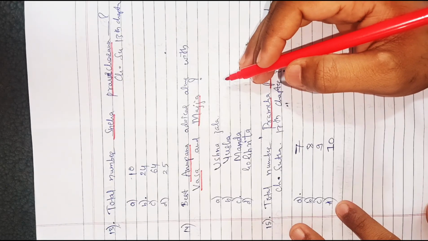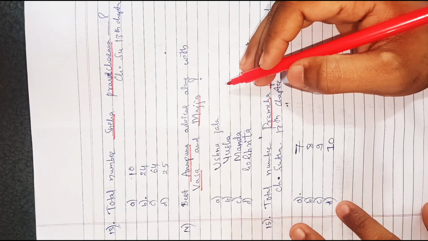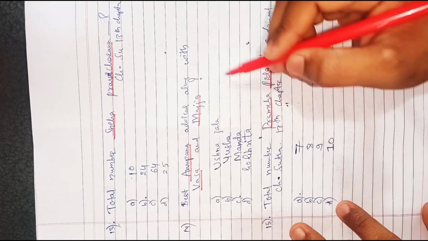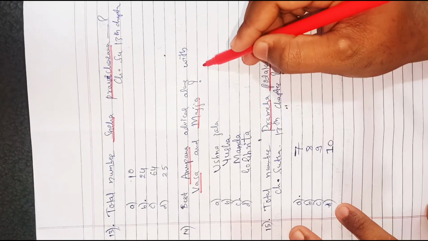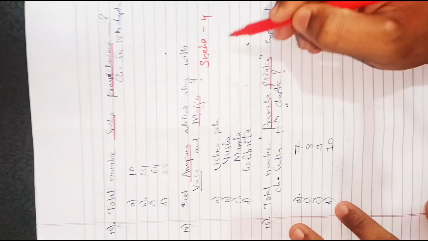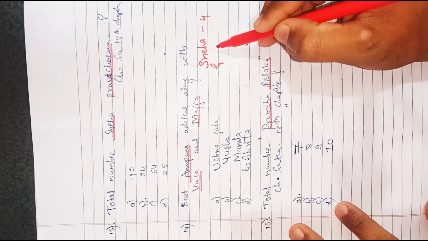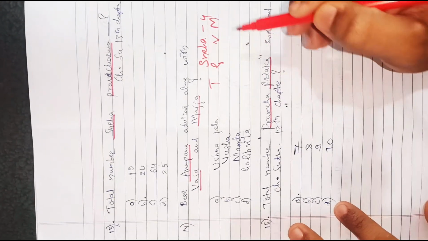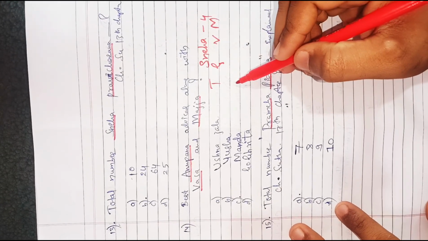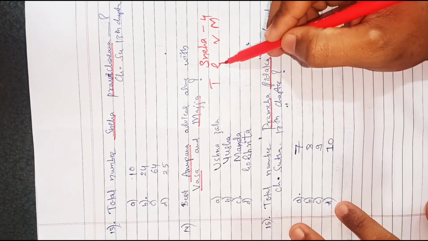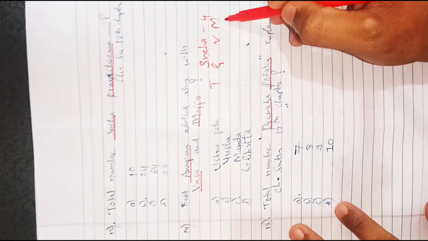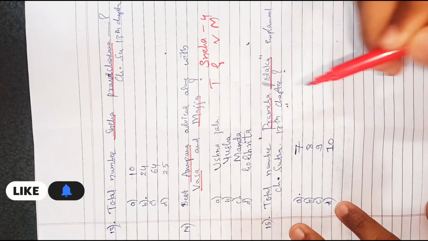If you know the answer, write in the comments. Correct answer is Manda. There are 4 Sneha Dravyas: Taila, Ghrita, Vasa and Majja. Anupana for Taila is Yusha, for Ghrita Ushna Jala, and for Vasa and Majja the best Anupana is Manda.